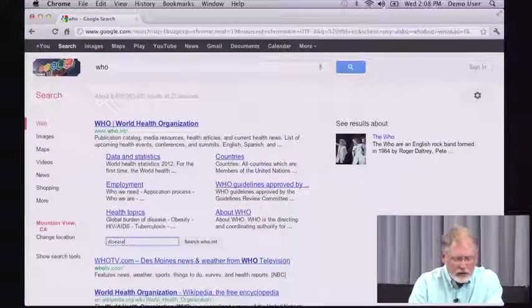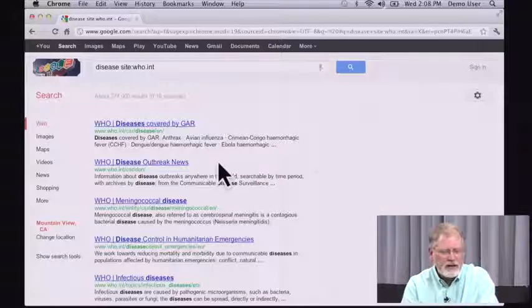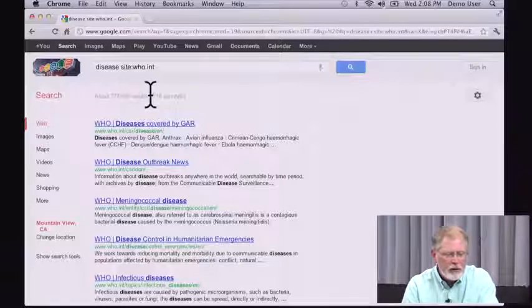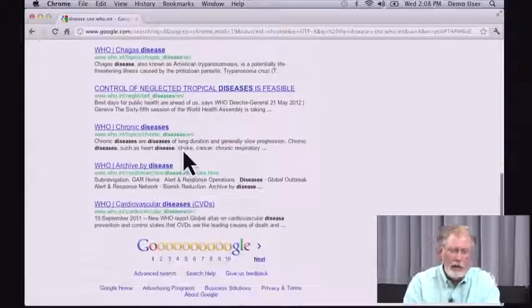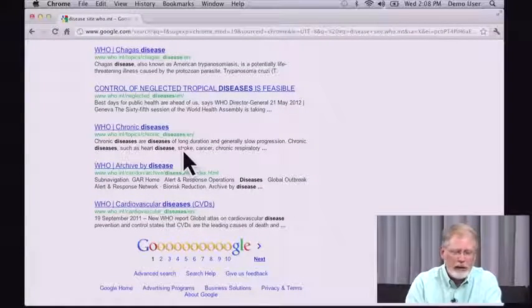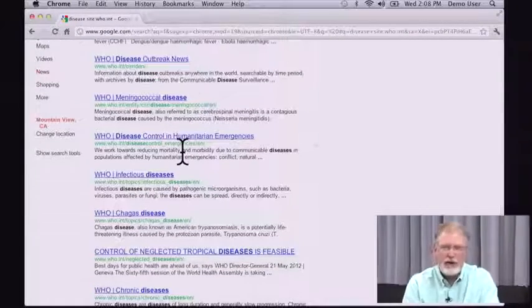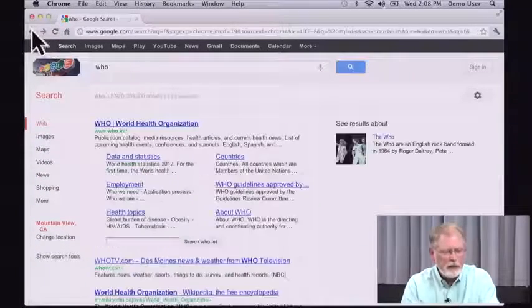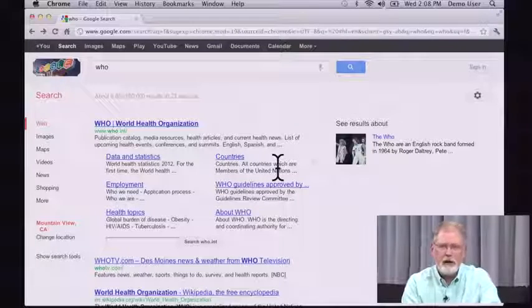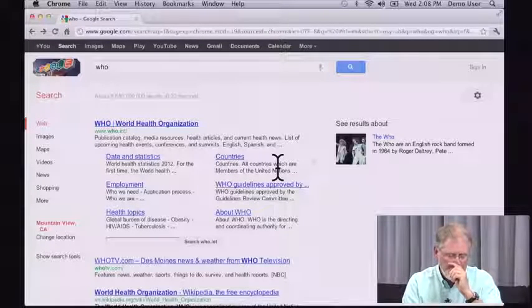Now when I hit enter, what I've done is I've searched on the site who.int. And all these results here are all from just who.int. We'll show you how to do this manually in a later lesson, but I wanted you to see that you get different kinds of result blocks depending on the kind of site, the kind of content that you're looking at.